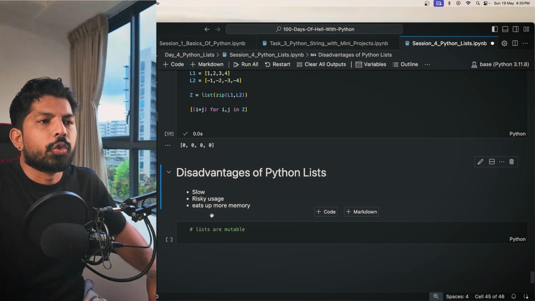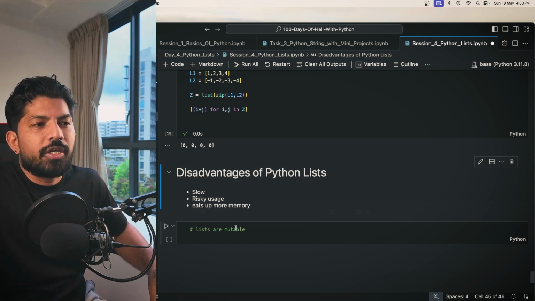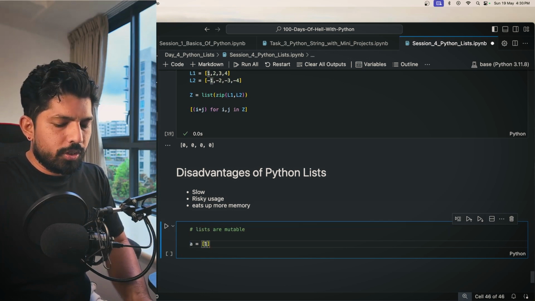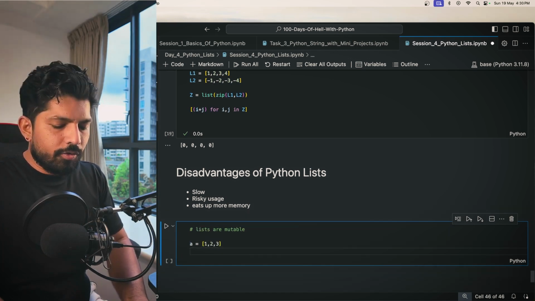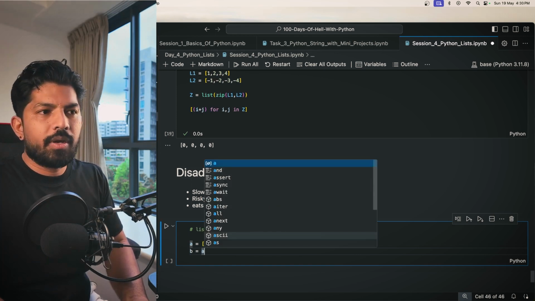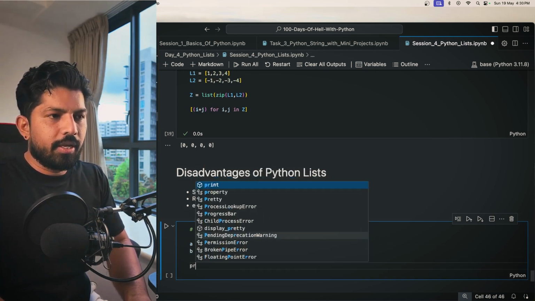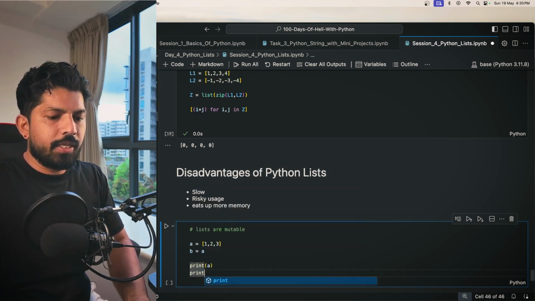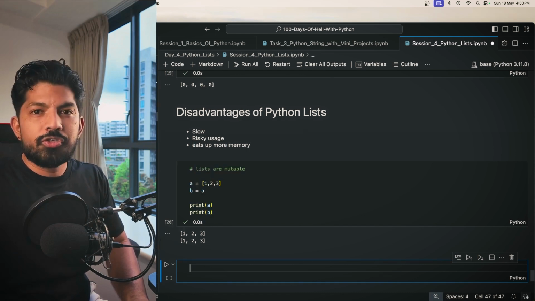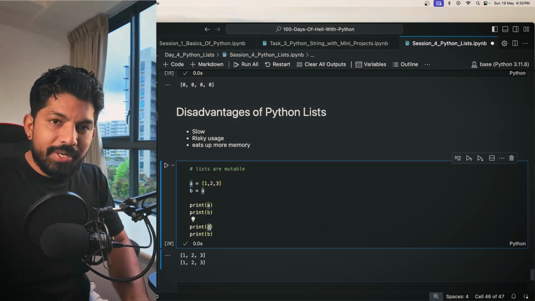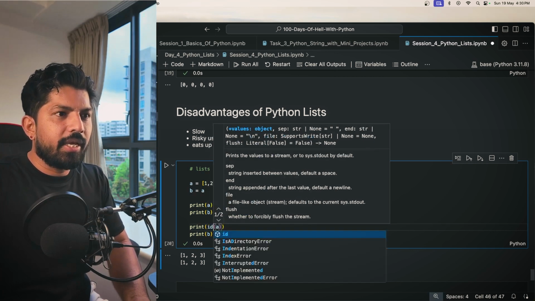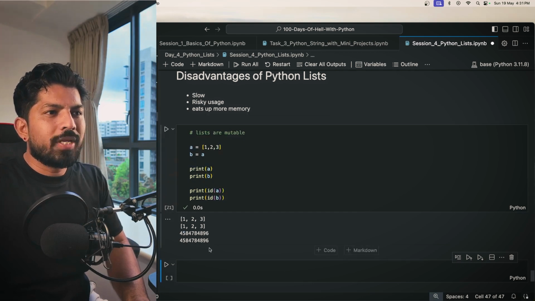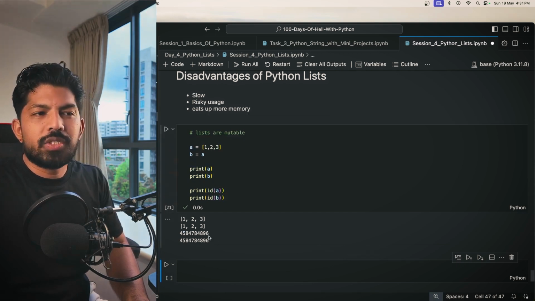So let me just explain how this is risky, right? Let's say we have a list A equals 1, 2, 3. Then we will assign B equals A, correct? So now when I print A and print B, I get two lists, right? And when I print the memory address of both variables, like id A and then id B, you can see that the address is also the same, correct?